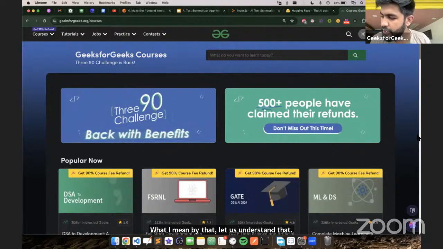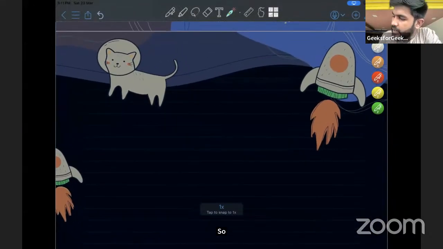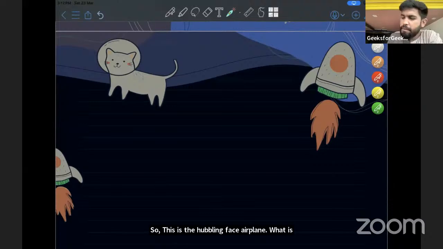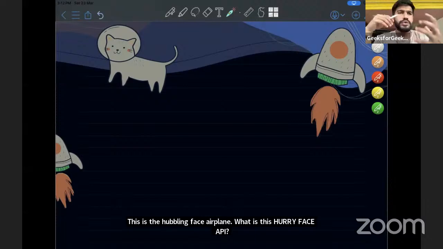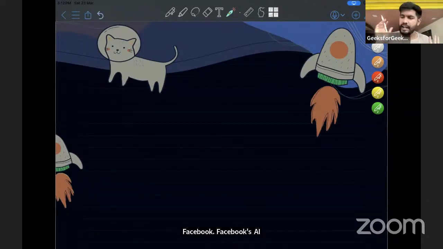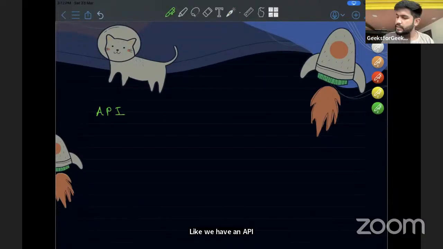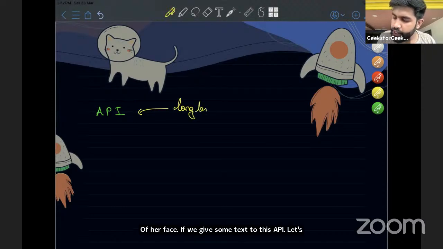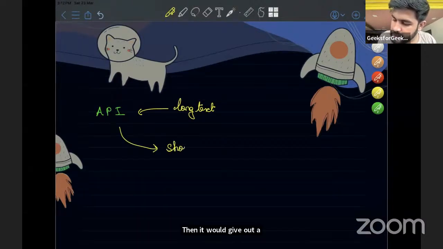So I would again share my screen. See, this is the Hugging Face API. What is this Hugging Face API? Basically, this is an AI model which uses Facebook's AI model under the hood. You don't need to know that. We have an API of Hugging Face. If we give some text to this API, let's say a long text, then it would give out a short text, that is a summary of that.